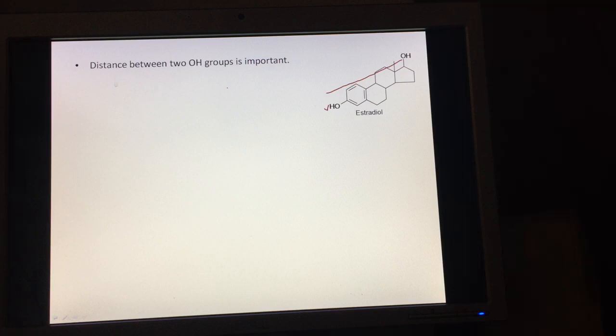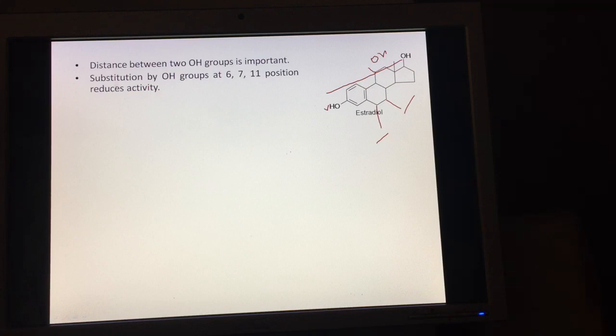Also we can have OH substitutions at position number 6, position number 7 and position number 11, as we know by the numbering. We can have OH groups here and here also, and these OH groups, however, reduce the activity.